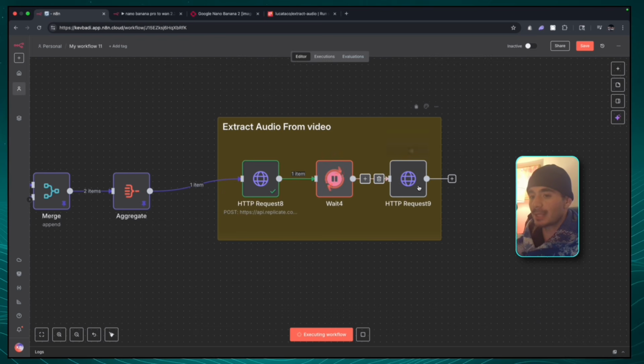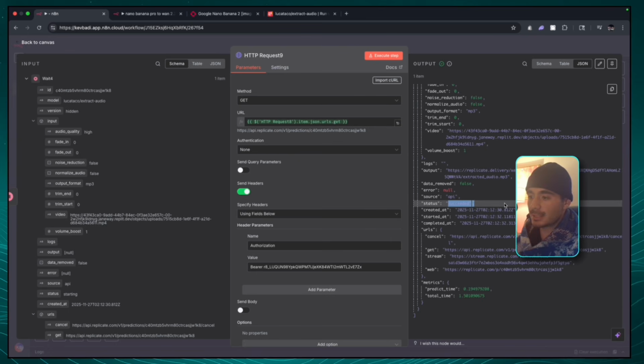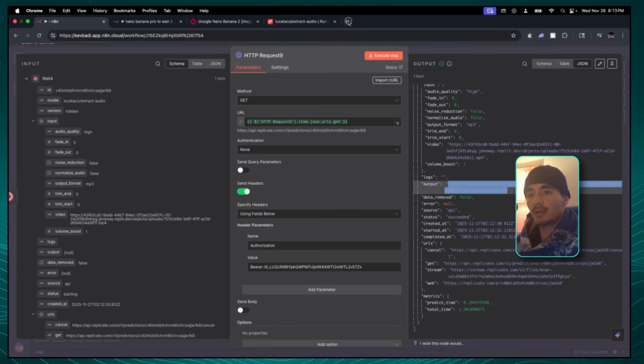By the time that's done, we will have a brand new audio file for us to move on to the voice to voice. Now that it's finished, let's open it up and verify that it's all good. On the right-hand side, we can see that it has succeeded and that we got the output media file. Now let's open up that media file and make sure that that is my audio.